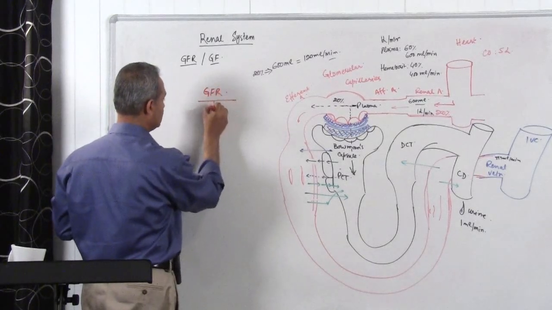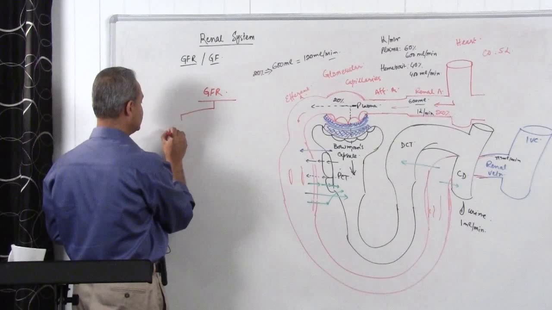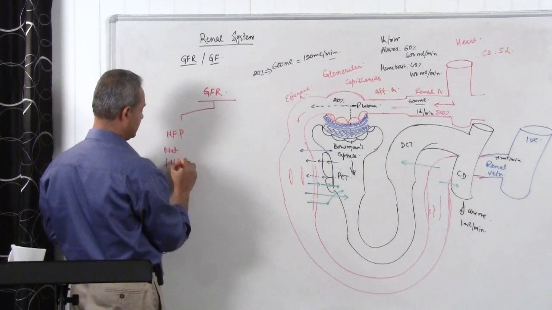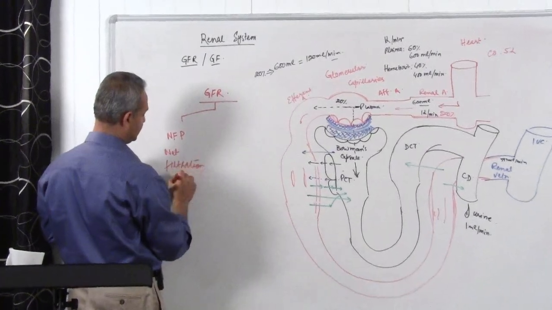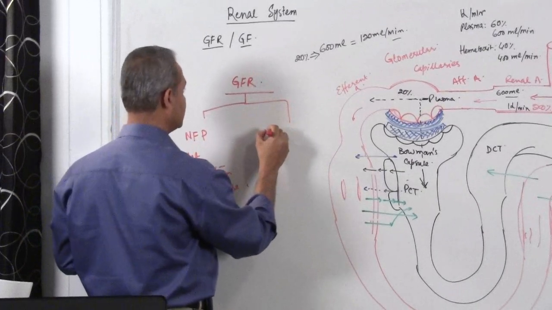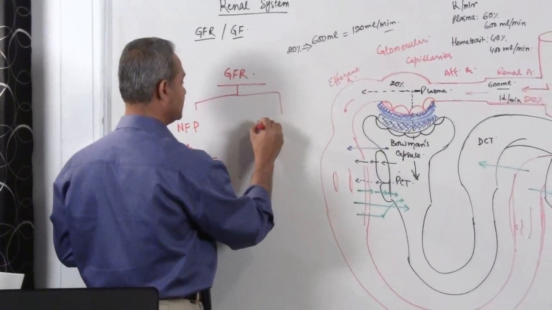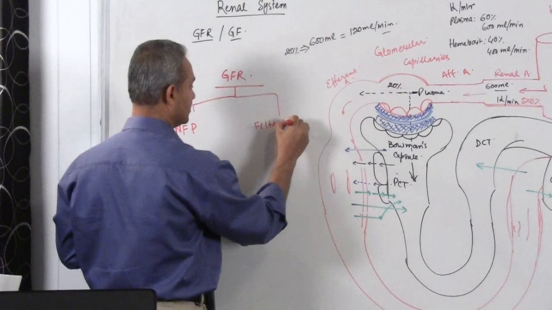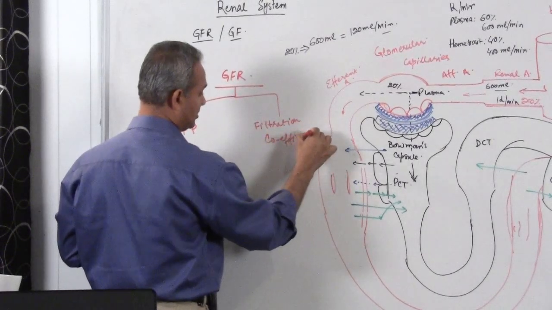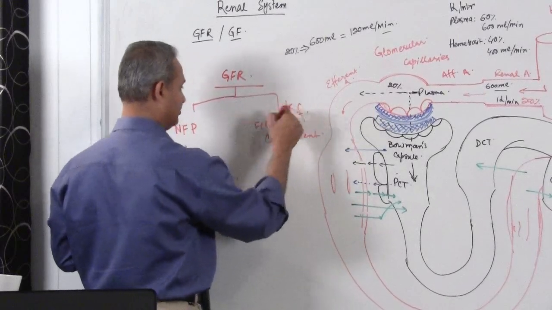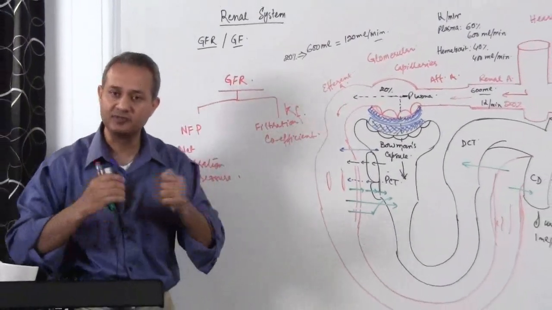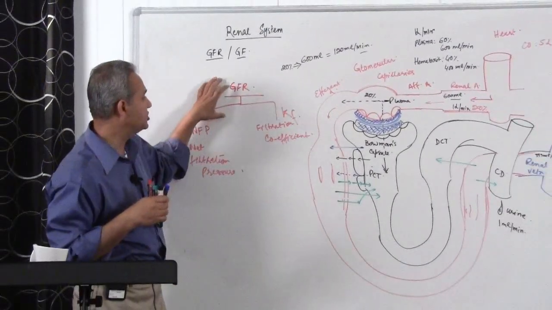GFR depends upon 2 factors. One is net filtration pressure. The other is the filtration coefficient, Kf. NFP and Kf are the two primary levers which change the GFR.